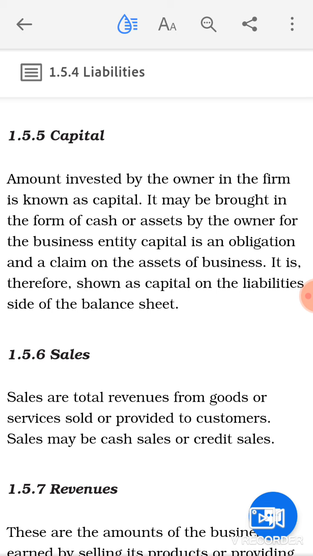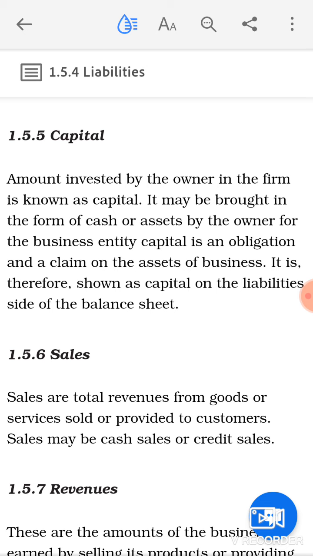Now, this capital may be brought in the form of cash or in the form of assets by the owner for the business entity. Clear? Like if I want to start a business, I can bring my capital in the form of cash or in the form of assets. So whatever is invested by the owner in the form of cash or in the form of assets will be known as its capital in the business.